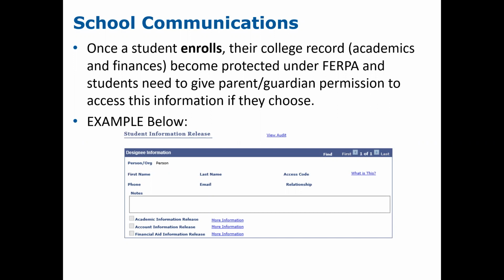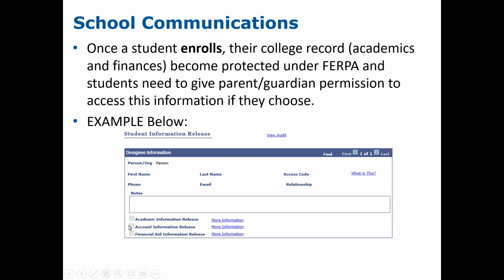So many colleges have a student information release form on their school portal or some way for the student to authorize the school to speak to someone other than the student. So here is an example of a school's student information release, and you can see that the student would need to indicate the name of the person they want to have access to information, create an access code that that person will need to know when they call in to ask information about the student. And then the student can indicate if they want the school to be able to discuss academic information, account information, and or financial aid information.